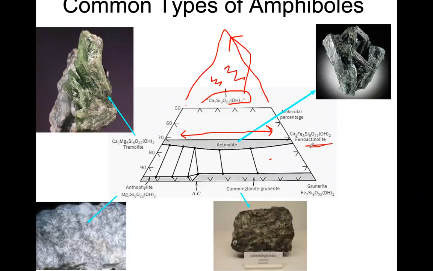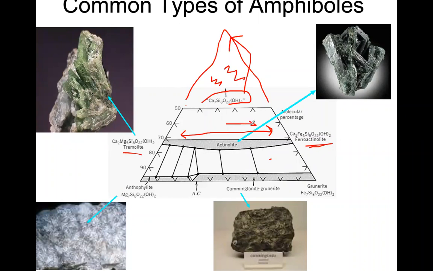Okay, ferroactinolite is the end member of iron, and the magnesium end member of this series is called tremolite. Right. So actually, in between what you have is actinolite. That means both iron and magnesium are there in this tremolite actinolite series. But we call it the tremolite actinolite series because iron enrichment is happening in this way.